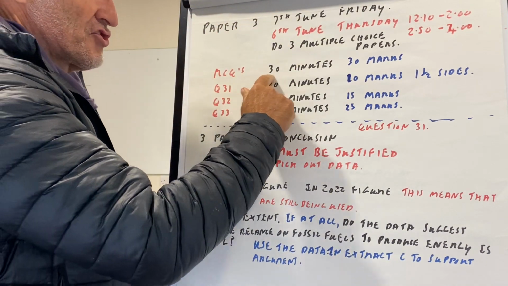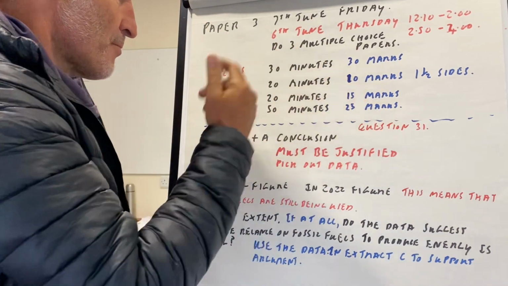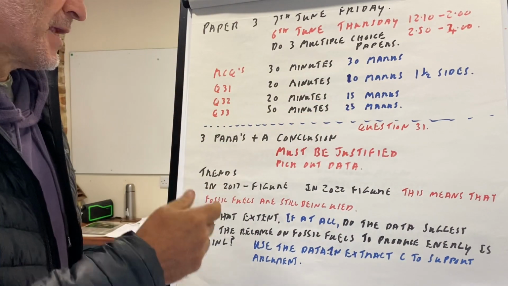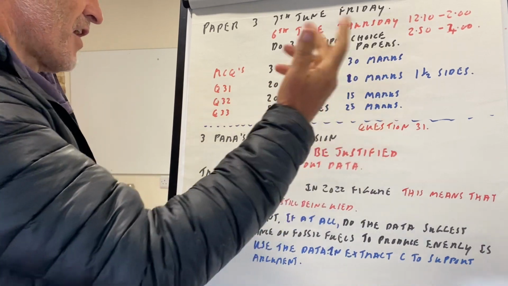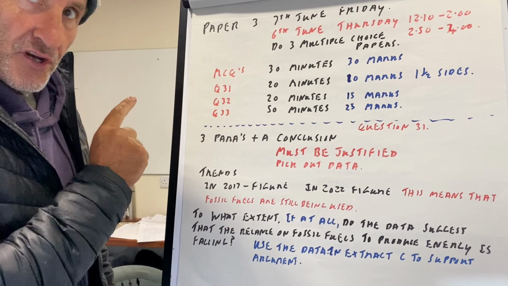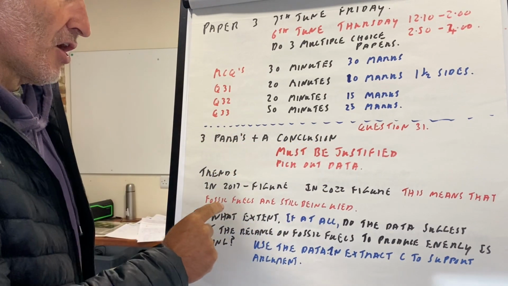Multiple choice questions, 30 minutes, 30 marks. Question 31, 20 minutes. I know it's only worth 10 marks. Question 32, 20 minutes, 15 marks. And the last question, 50 minutes, 25 marks. Okay, so question 31, you need 3 paragraphs plus a conclusion which must be justified, and